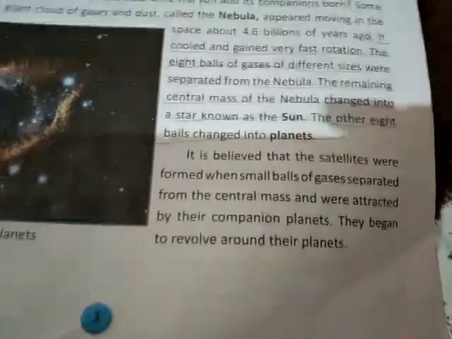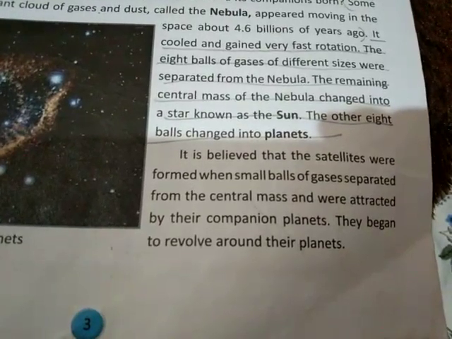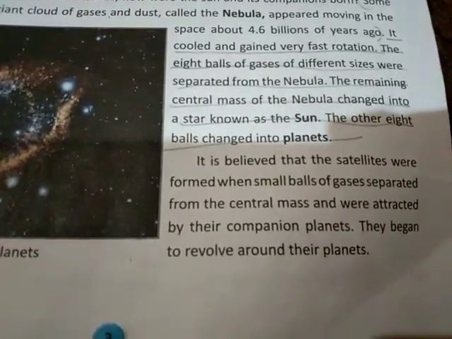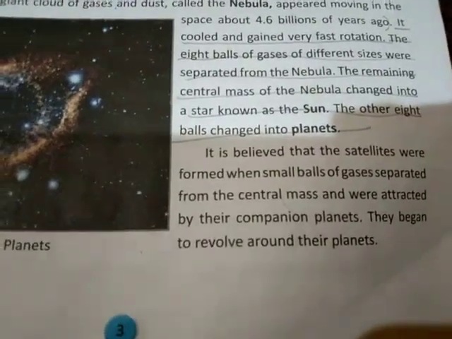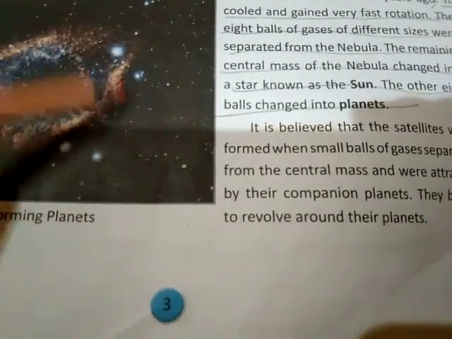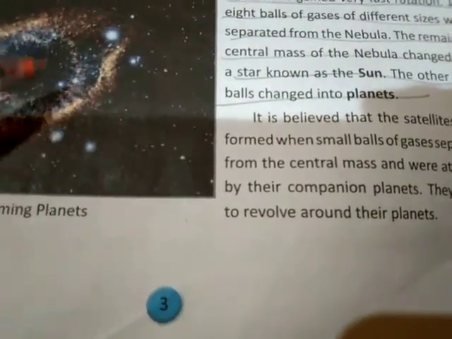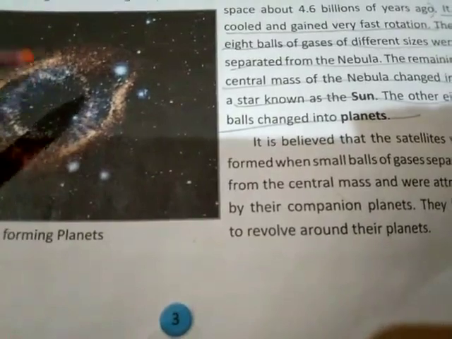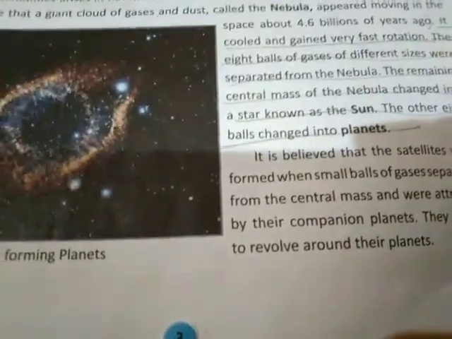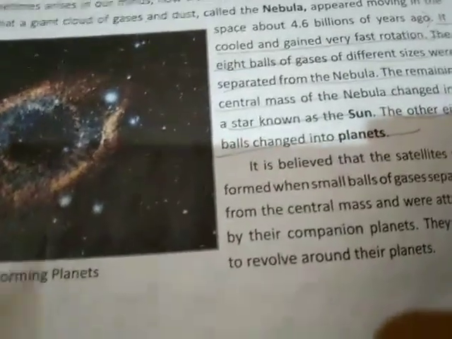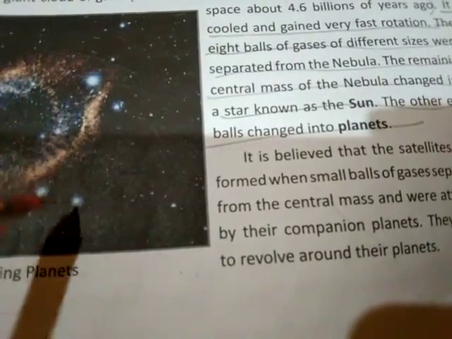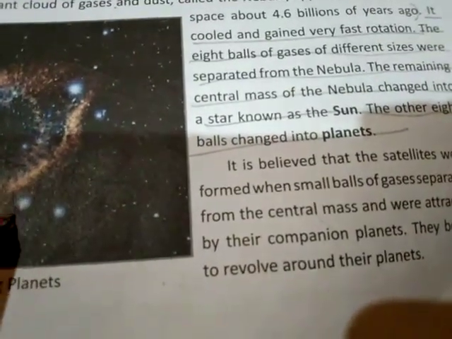It is believed that satellites were formed when small balls of gases separated from the central mass and were attracted by their companion planets.